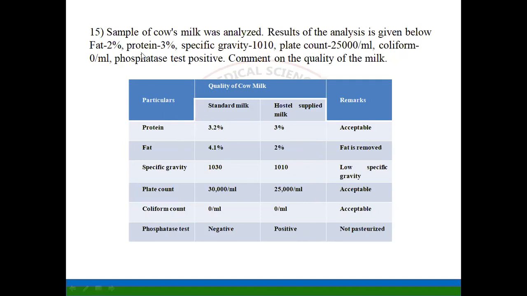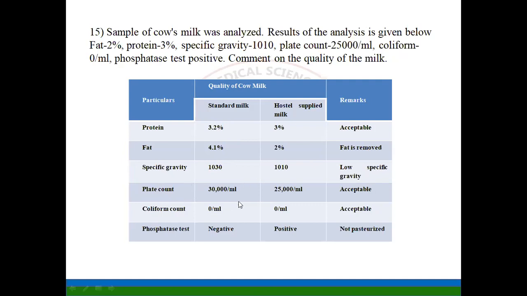The protein they have given is 3%, the normal is 3.2%, so this is acceptable. Fat, usually the normal is 4.1%, but here it is only 2%, so the fat has been reduced, which means fat is removed. Specific gravity: there are other types of milk also, like skimmed milk, high fat milk, low fat milk, but normally it should be 1030 in a full cream milk. Here it is 1010, so it indicates low specific gravity.